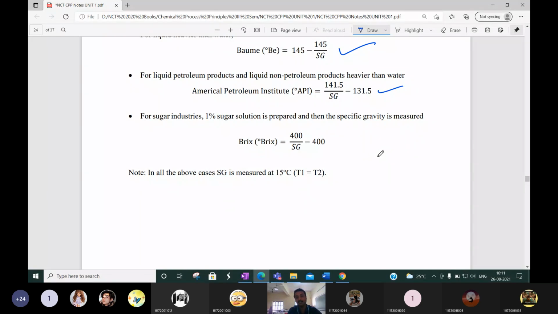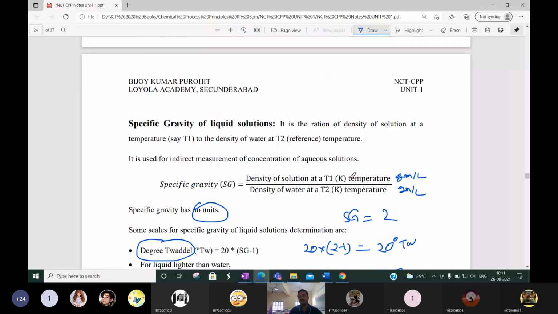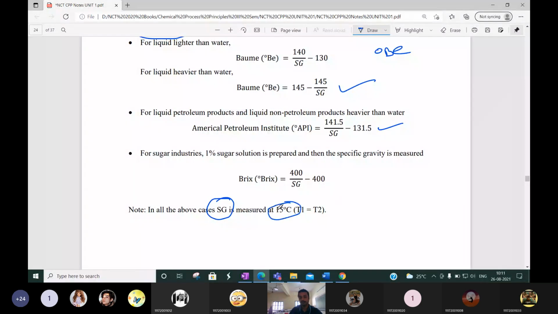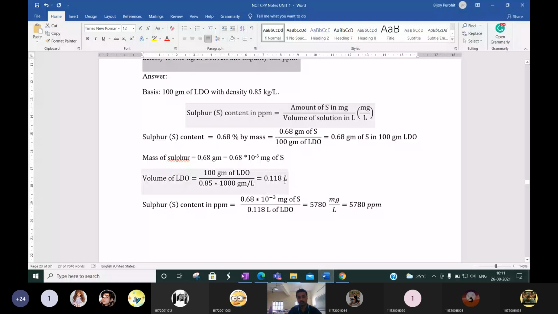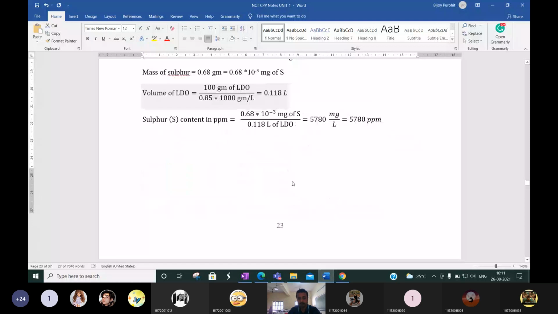Brix is also a specific gravity unit that helps to measure the concentration of sugar present in the solution. This is nothing but 400 by Sg minus 400. The Sg, the specific gravity, we have to calculate at a certain temperature, which is 15 degrees centigrade only. Okay, let me correct it, just a minute.